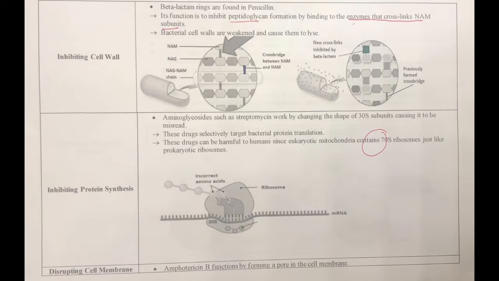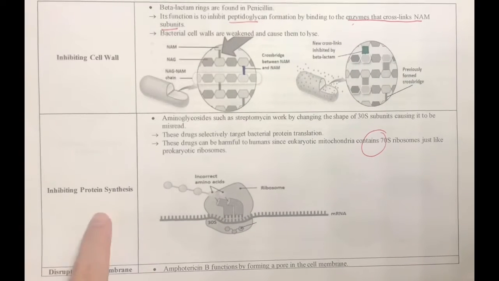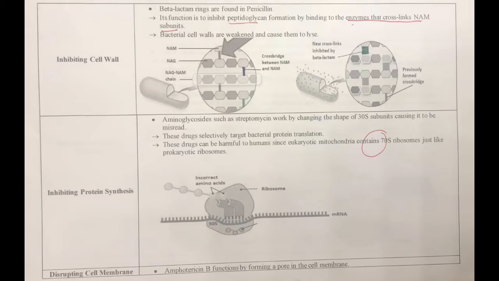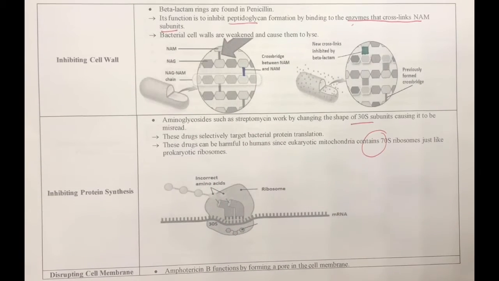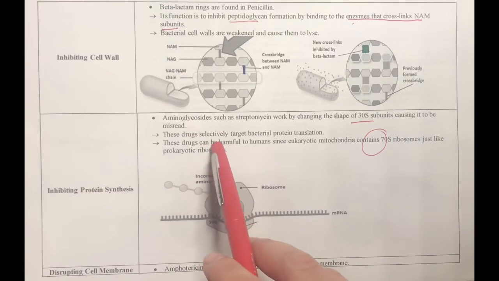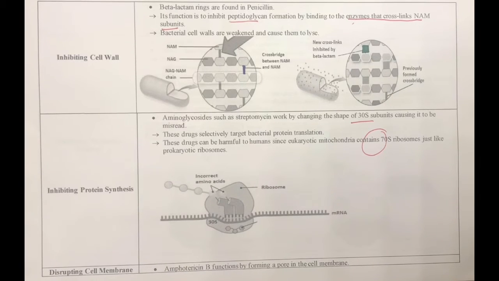Now, I'm going to talk about antimicrobial drugs that inhibit protein synthesis. Aminoglycosides such as streptomycin work by changing the shape of the 30S subunits, causing mRNA to be misread. These drugs selectively target bacterial protein translation, and as we learned in chapter 7, ribosomes translate mRNA into proteins, and prokaryotic ribosomes are composed of 70S ribosomes with 30S and 50S subunits, while eukaryotic ribosomes are composed of 80S ribosomes with 40S and 60S subunits.